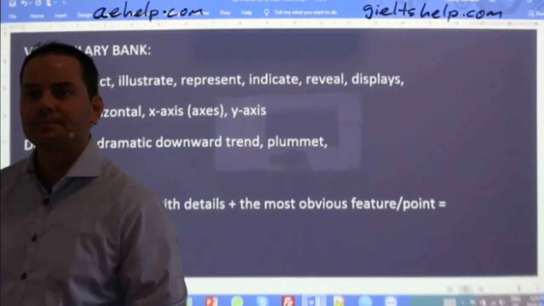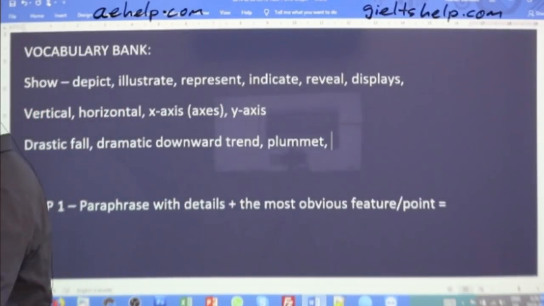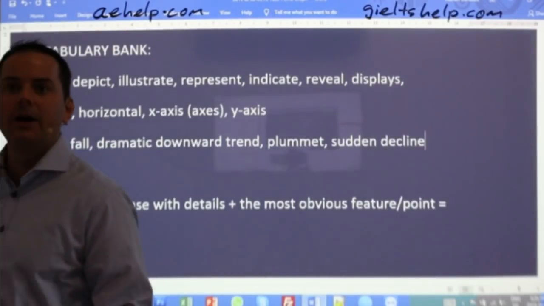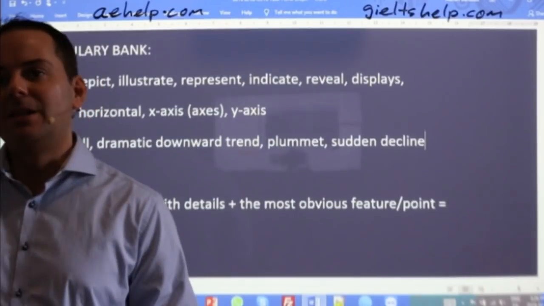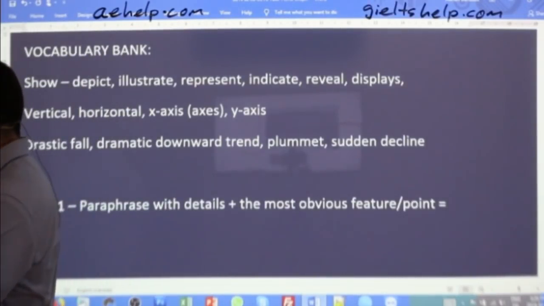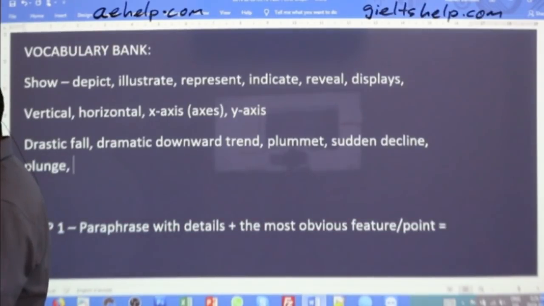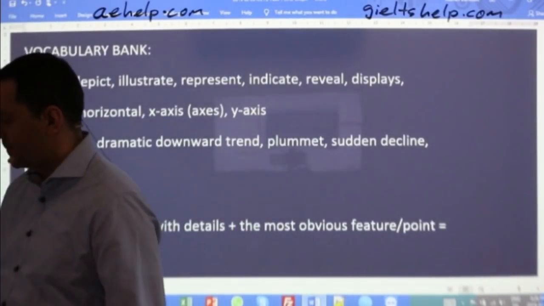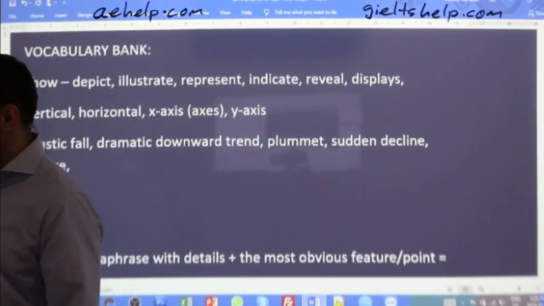Sure. All right. Plunge is okay as well. Yep. You can use that to describe that change. Okay, good. All right. That looks good.